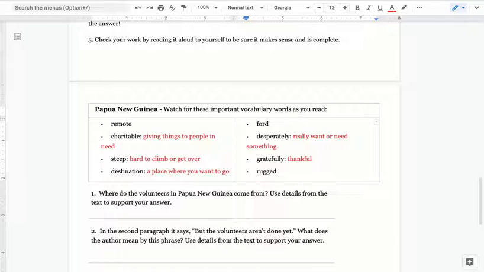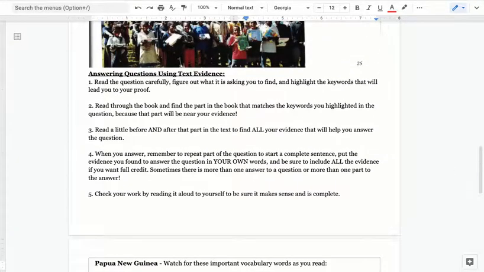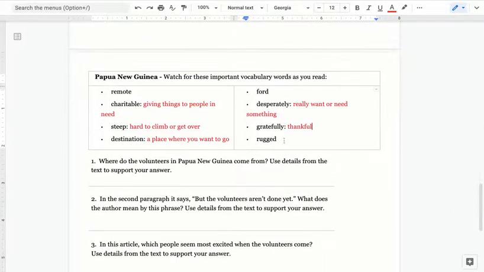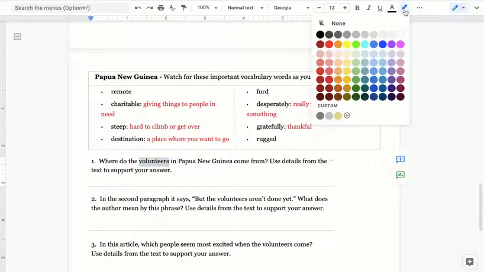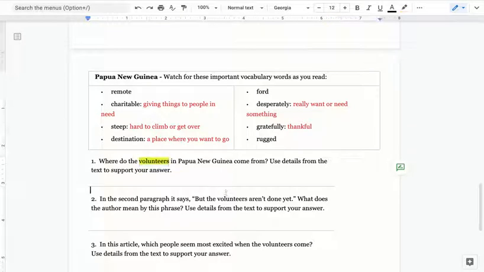Okay, let's look at the first question. Number 1 says, read the question carefully, figure out what it's asking you to find, and highlight the keywords that will lead you to your proof. The first question says, where do the volunteers in Papua New Guinea come from? Well, since the whole article is about Papua New Guinea, I don't think I really need to highlight that part because that's what the whole article is about. But volunteers, I think, is an important word. I'm going to highlight that just for myself.